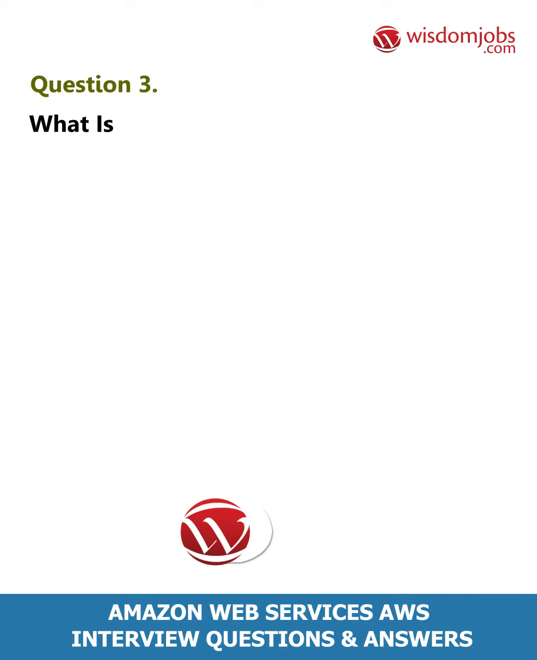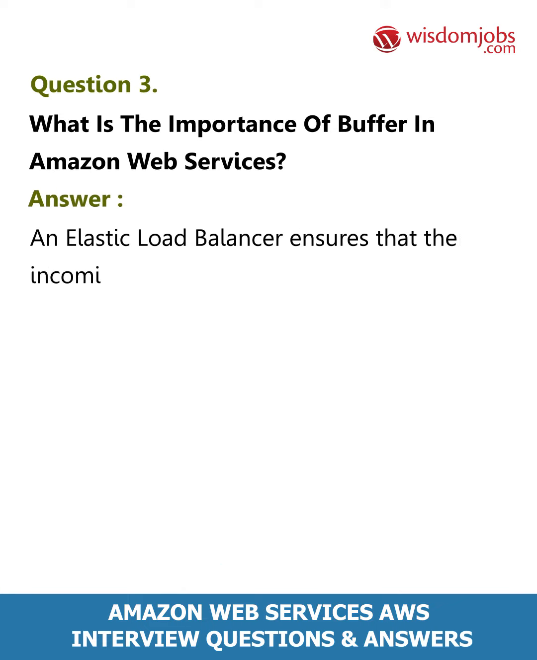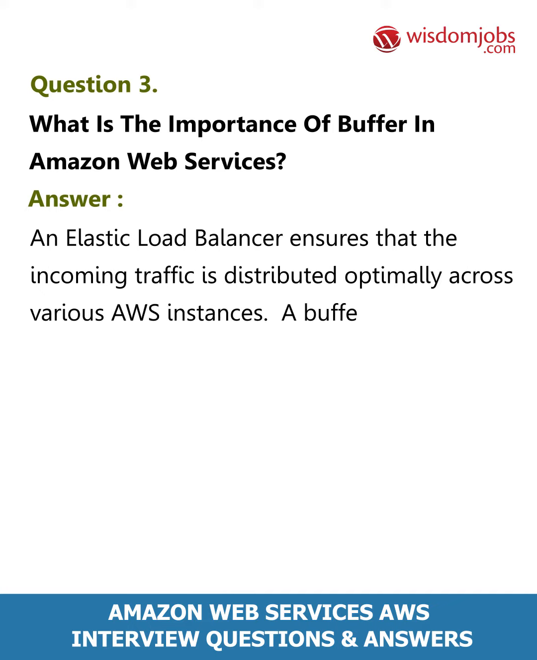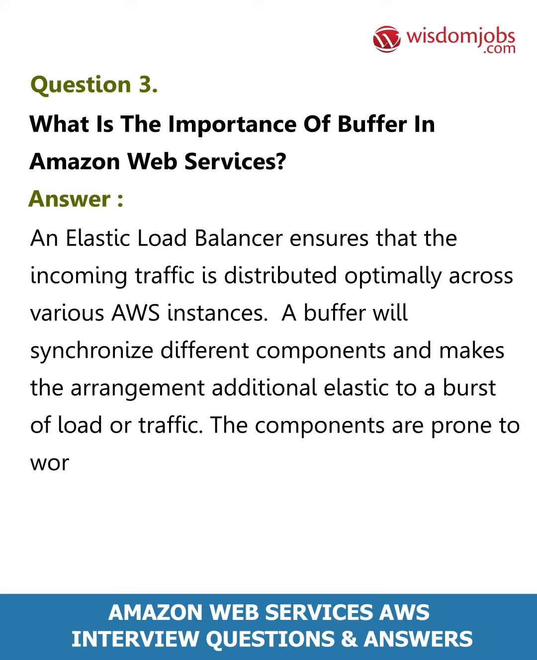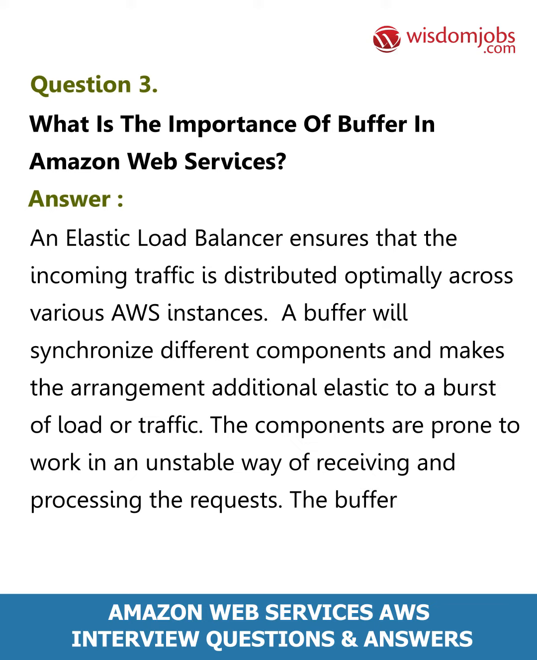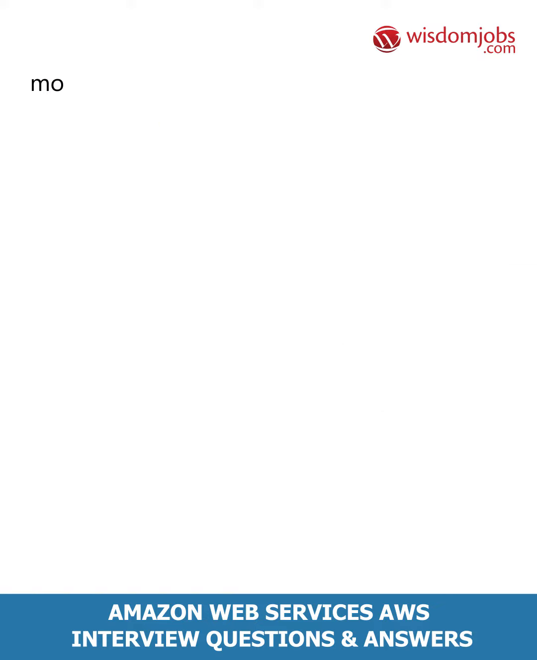Question 3. What is the importance of buffer in Amazon Web Services? Answer. An elastic load balancer ensures that the incoming traffic is distributed optimally across various AWS instances. A buffer will synchronize different components and makes the arrangement more elastic to a burst of load or traffic. The components are prone to work in an unstable way of receiving and processing the requests. The buffer creates the equilibrium linking various apparatus and makes them work at the same rate to supply faster